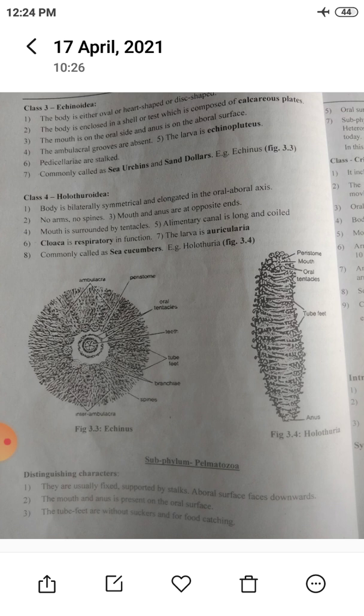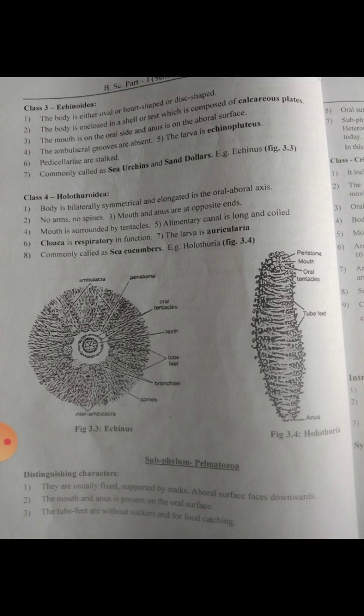Fourth class is the Holothuroidea. The body of Holothuroidea is bilaterally symmetrical and elongated in the oral-aboral axis. In this diagram, we show that Holothuroidea have no arms, no spines, and mouth and anus are at opposite ends. The body is elongated, cylinder like. So the mouth is present at the anterior region and the anus at the posterior region.